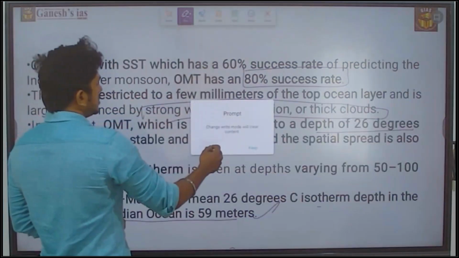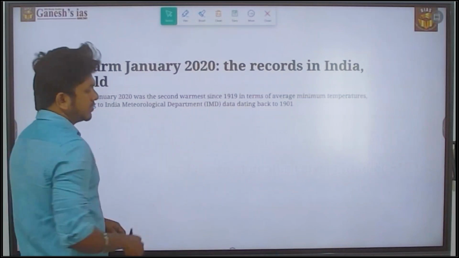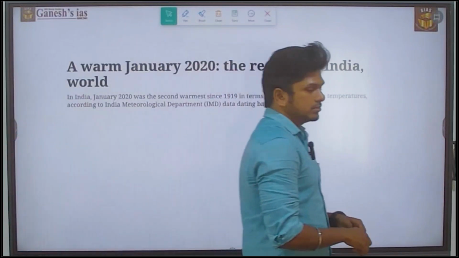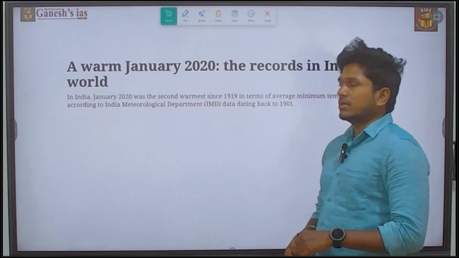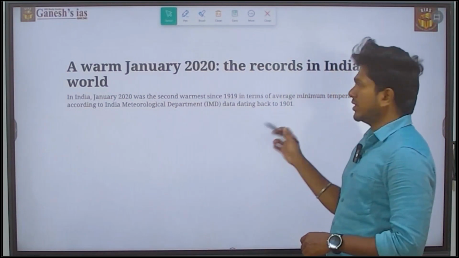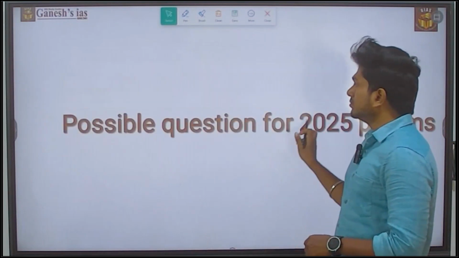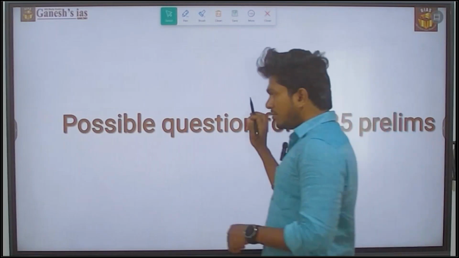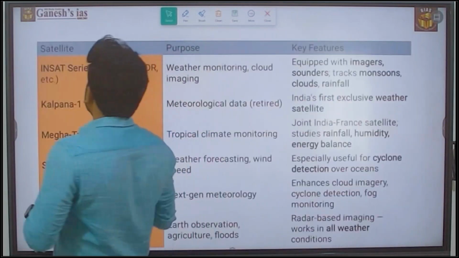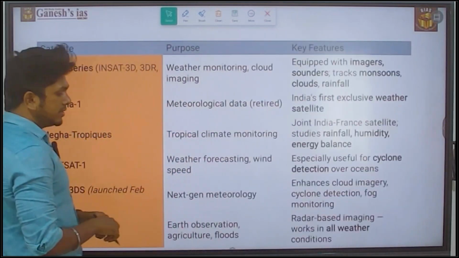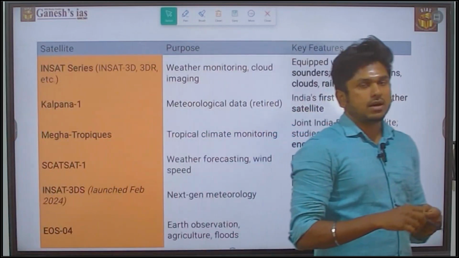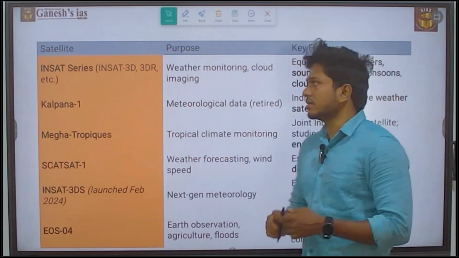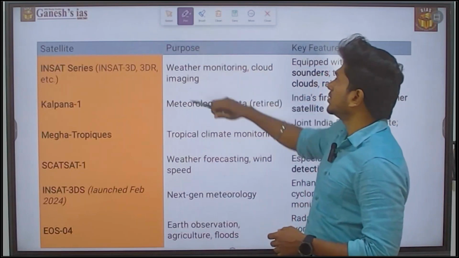So all the statements they asked are from this news article. In this news article, they discussed it, so they directly asked a question from it. In this way, they may ask a question like, what are the satellites that are used by India for weather forecasting or disaster management? They may ask. So please note it.